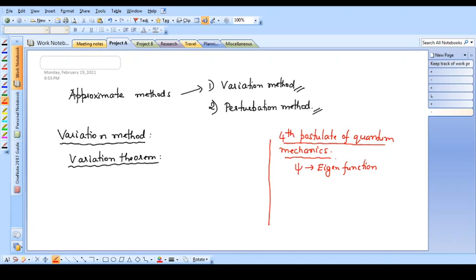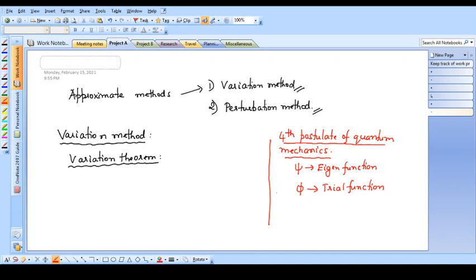So what I do in this variation method is use an alternative function which is called a trial function. Let me say the trial function is phi. You can have numerous mathematical functions, there are millions of mathematical functions. Can I select any one random mathematical function as the trial function? The answer is no. When selecting a trial function, there are some prerequisite criteria.